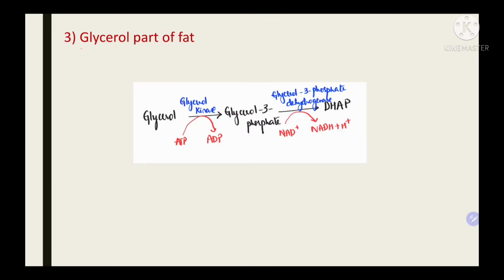Another important substrate for gluconeogenesis is glycerol part of fat, in which the glycerol gets phosphorylated in the presence of the enzyme glycerol kinase to form glycerol 3-phosphate. Here ATP is the phosphate donor, and glycerol 3-phosphate undergoes a dehydrogenation reaction to form DHAP, or dihydroxyacetone phosphate, in the presence of the enzyme glycerol 3-phosphate dehydrogenase. Now this DHAP enters gluconeogenesis.